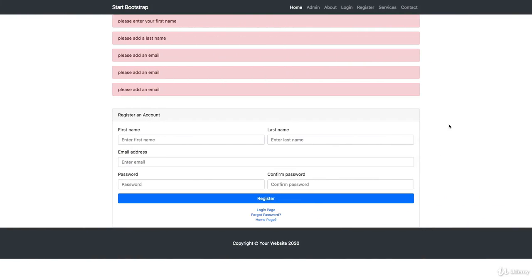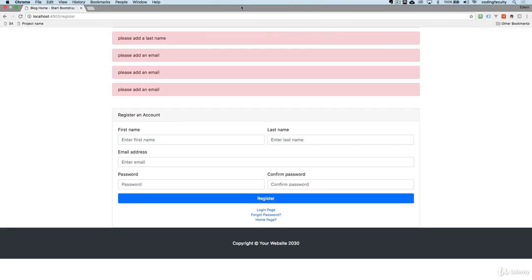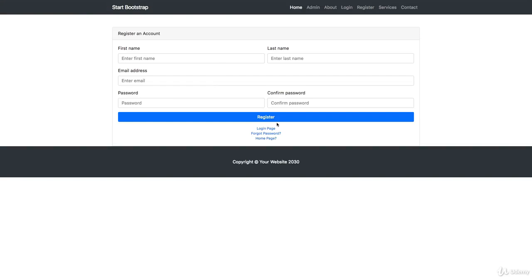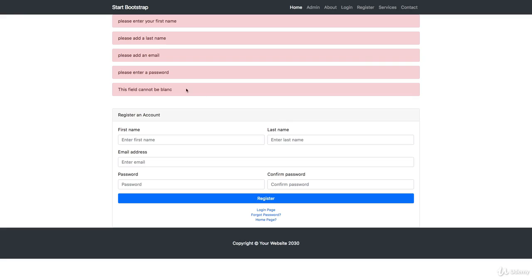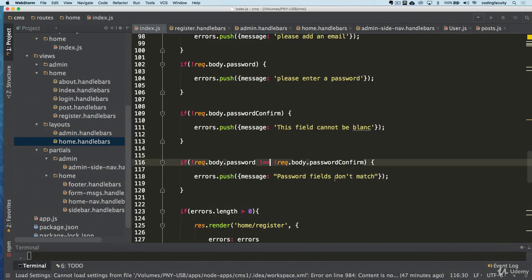Okay, let's do it again. Let's come back. I'm gonna press enter there, register. There we go, just a little misspelling here, but let's fill everything else in here. And enter. It passed the password data here.